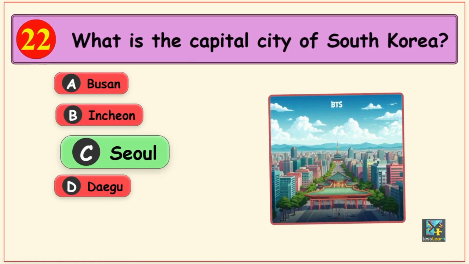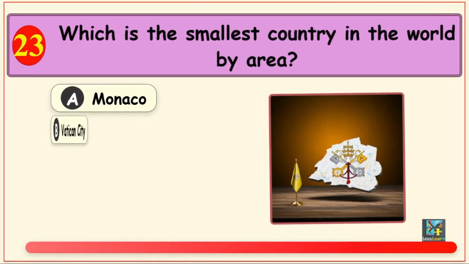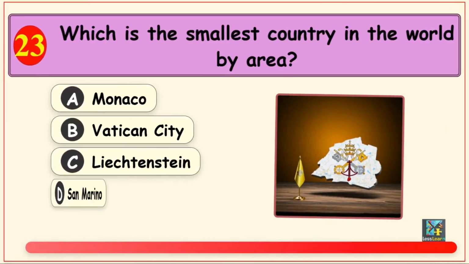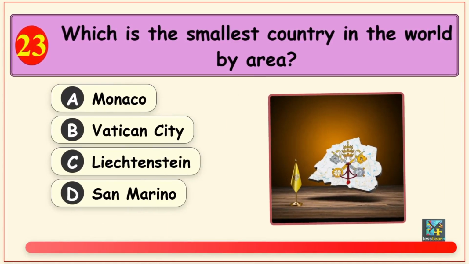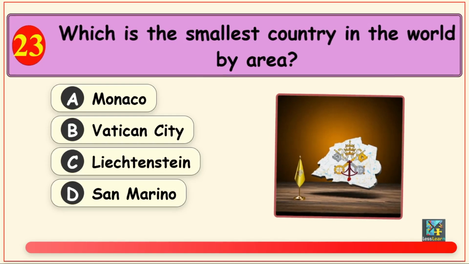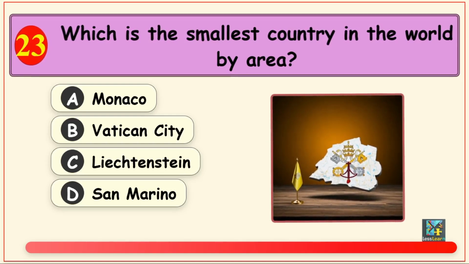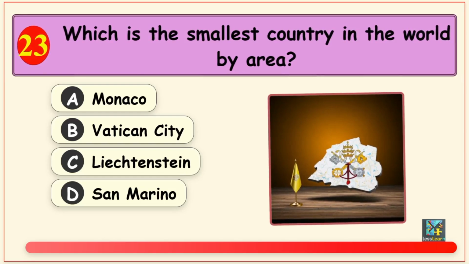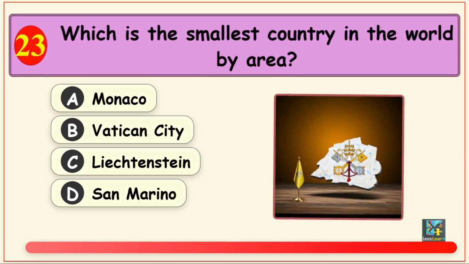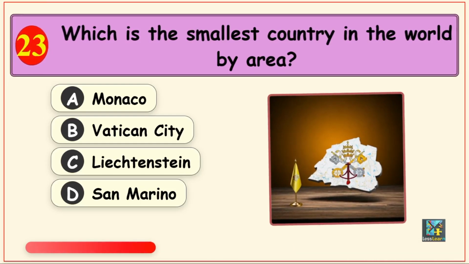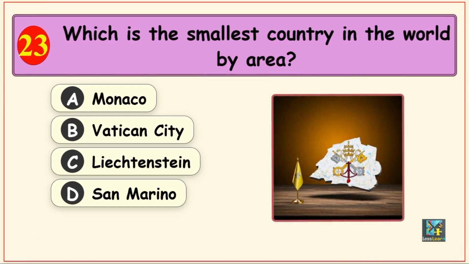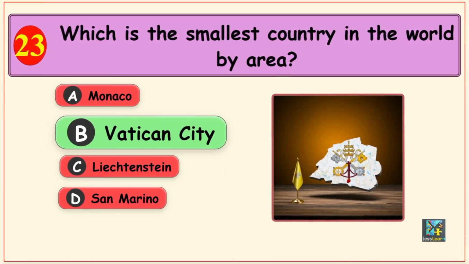Your next question is, which is the smallest country in the world by area? Options are option A, Monaco, option B, Vatican City, option C, Liechtenstein, and option D, San Marino. The right answer is option B, Vatican City.